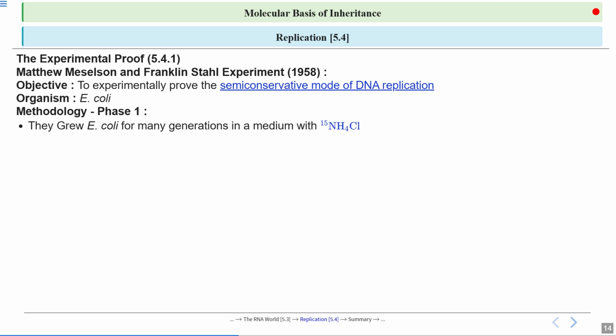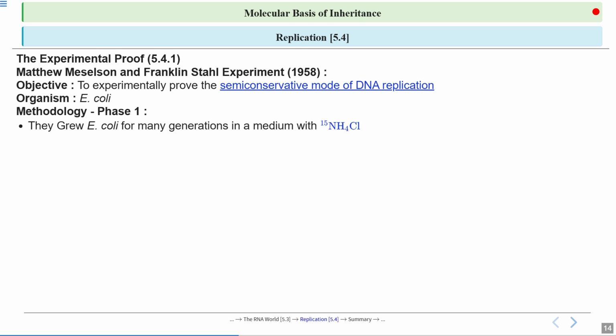In this experiment, they used the nitrogen isotopes 15N and 14N. 15N is heavy and 14N is light. They grew E. coli for many generations in a medium with 15N ammonium chloride, NH4Cl.